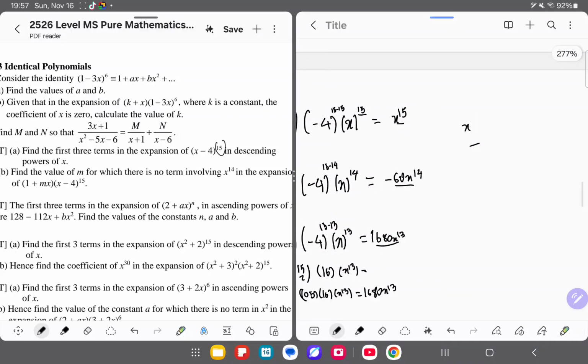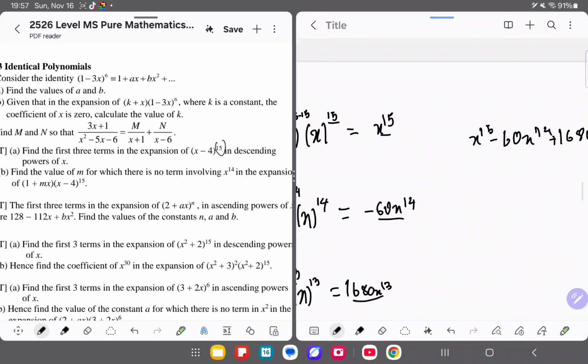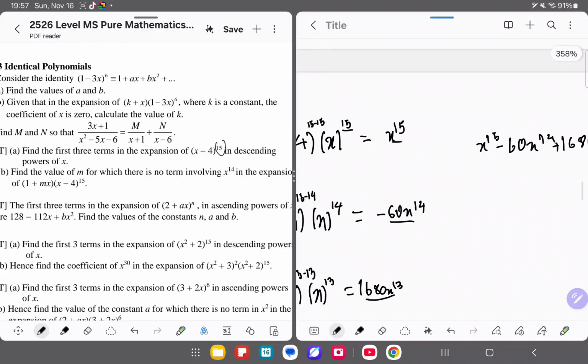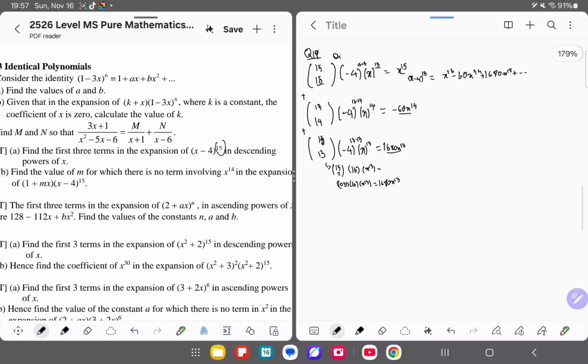So we just align it like this. The powers are descending, and then you write plus dash dash because obviously the expansion doesn't end there. And this is equal to the expansion of this. Okay, now we solved A. This was only part A.